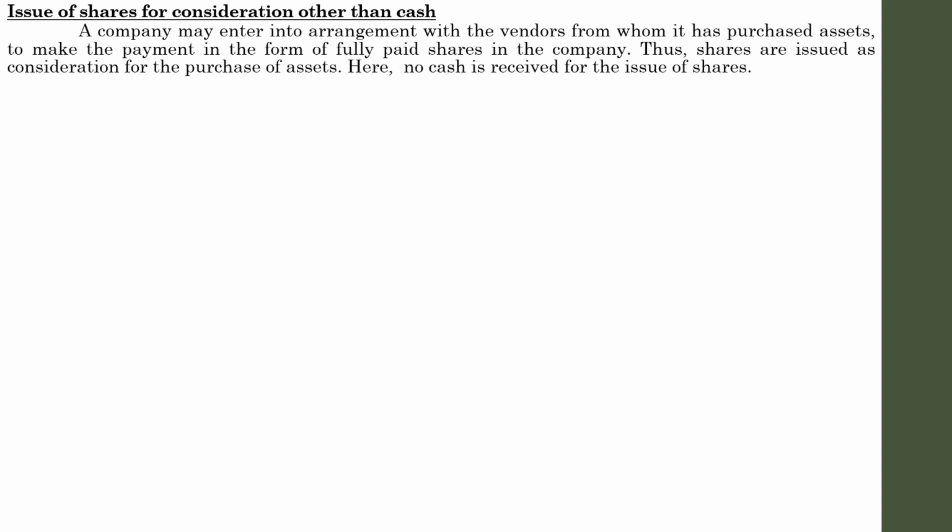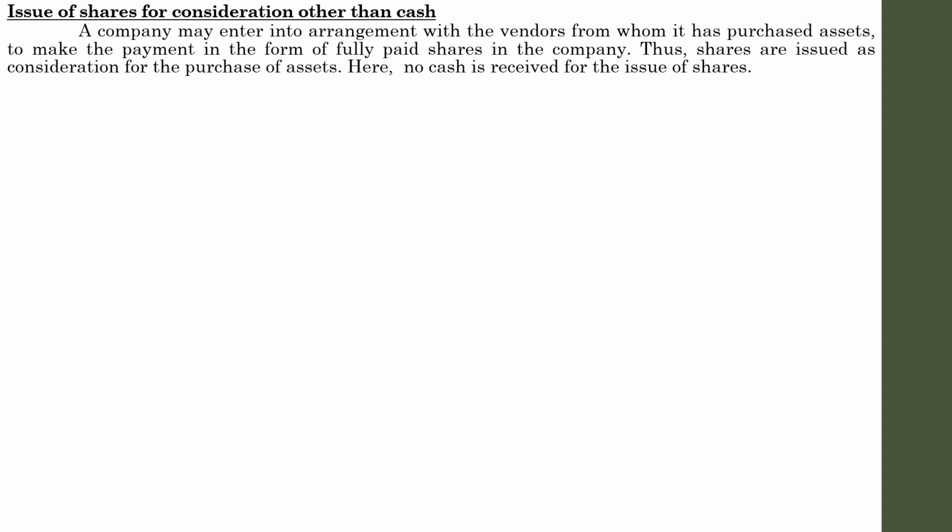So a company may enter into an arrangement with vendors. Vendors means sellers, suppliers, from whom the company has purchased assets. Specifically, issue of shares for consideration other than cash occurs in transactions relating to the purchase of assets, where payments are made in the form of fully paid shares in the company.